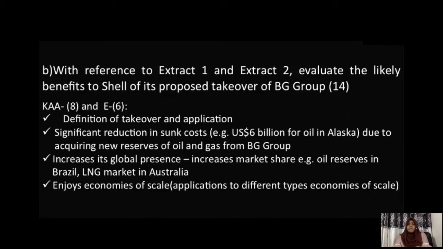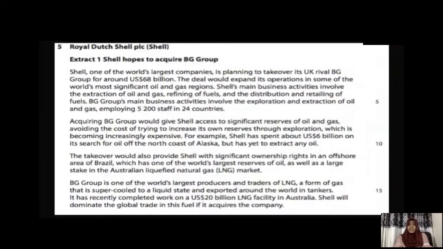So in this case, maybe you could give the definition of takeover, or based on the case study, you could identify that the value of the merger is given as 68 million. So maybe you could identify that also. If you are looking at the case study further, the question is asking about the positive impact of the merger, right? It has mentioned that acquiring BG Group would give Shell access to significant reserves of oil and gas, avoiding the cost of trying to increase its own reserves through exploration. So this is also one advantage that you could mention.